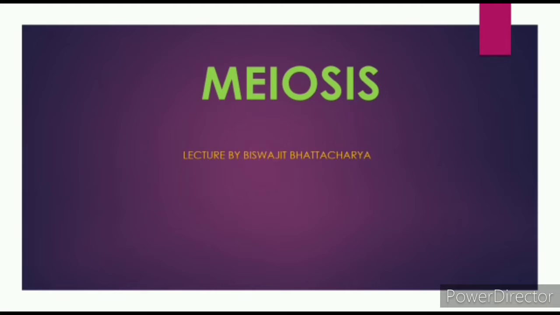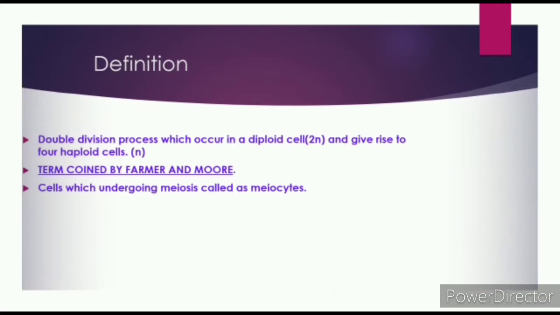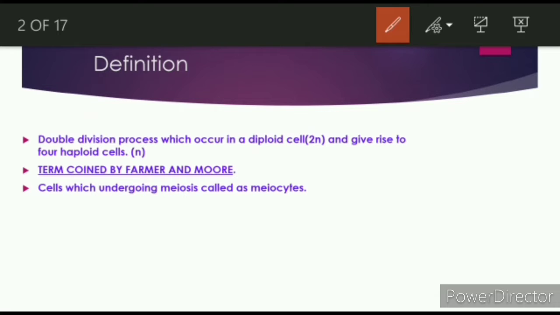Now we'll start. First of all, we'll see the definition of meiosis. So what is the definition of meiosis? It is a double division process which occurs in a diploid cell and gives rise to 4 haploid cells.